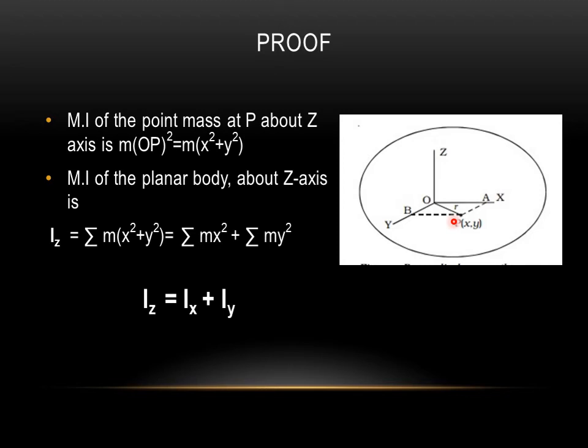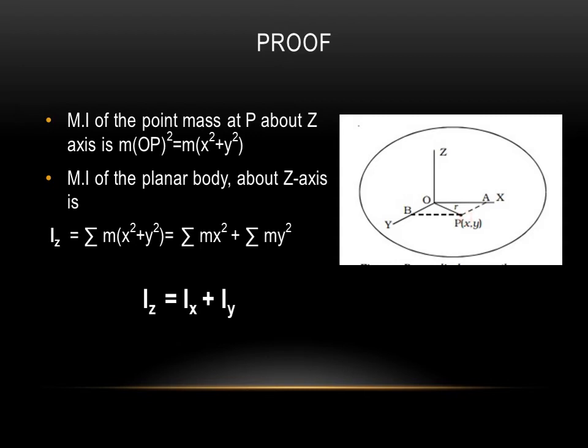The square of that will be m into x square plus y square.